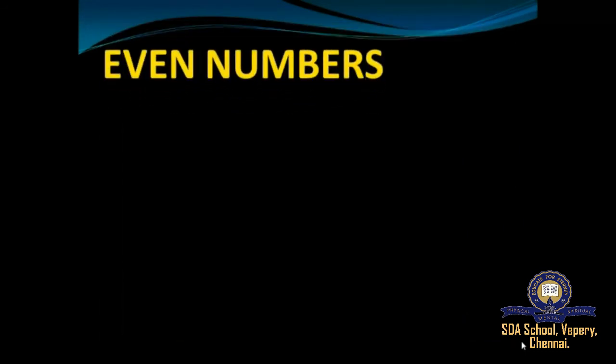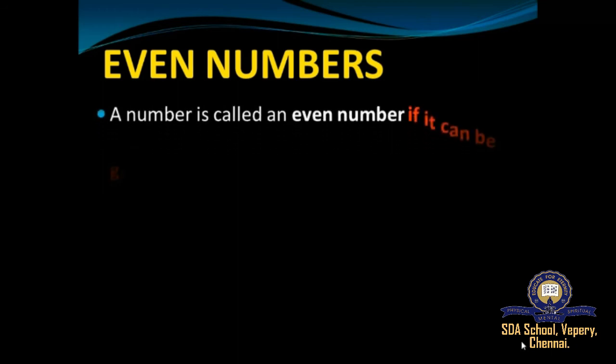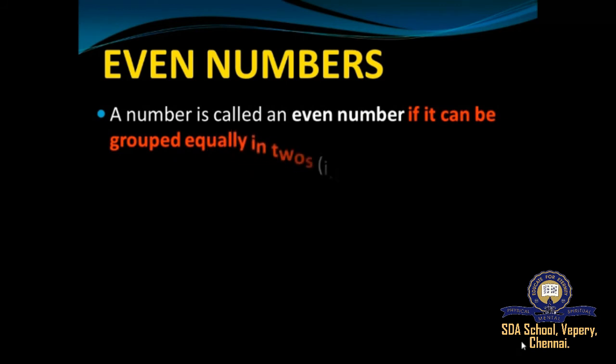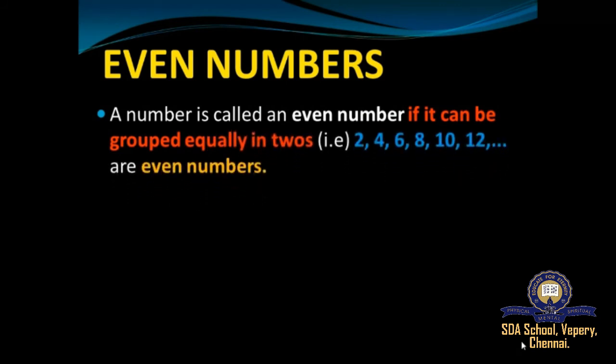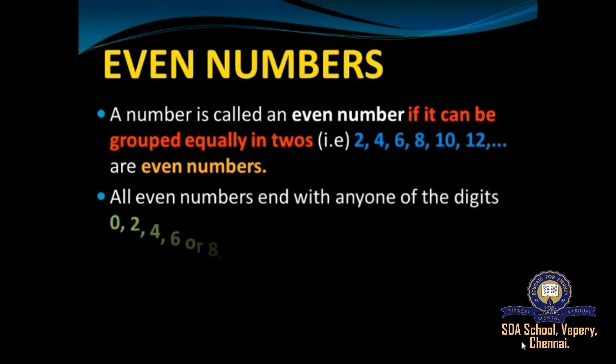So what is an even number? A number is called an even number if it can be grouped equally in two. That is 2, 4, 6, 8, 10, 12 are all the even numbers, and all even numbers end with any one of the following digits, that is 0, 2, 4, 6 or 8. Understood, students?